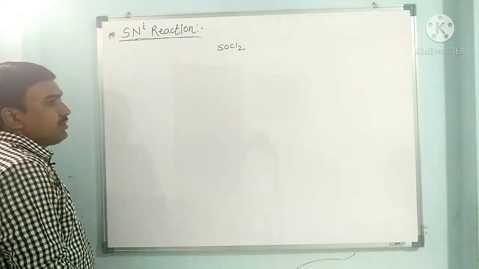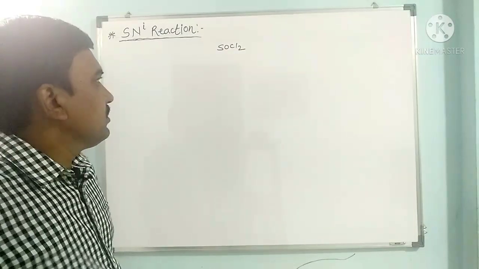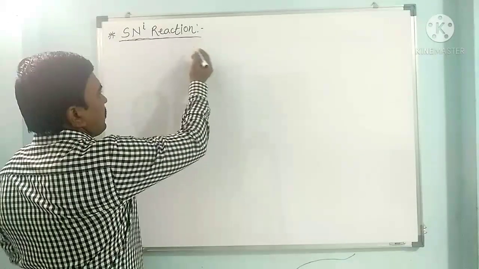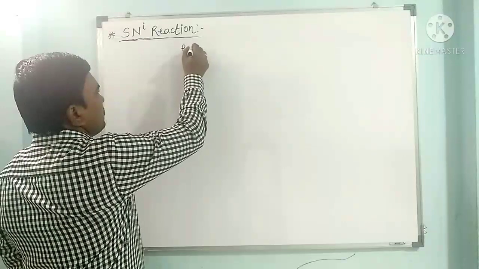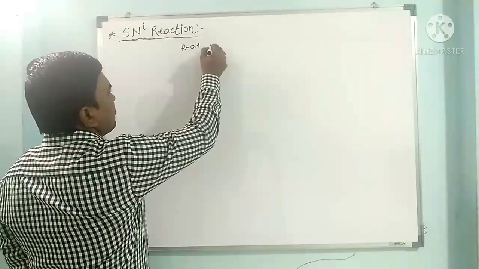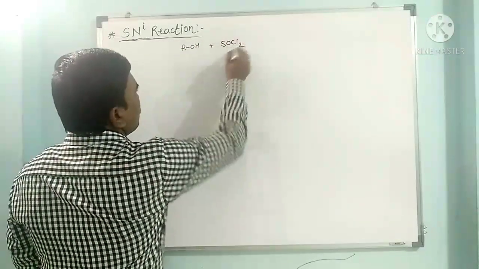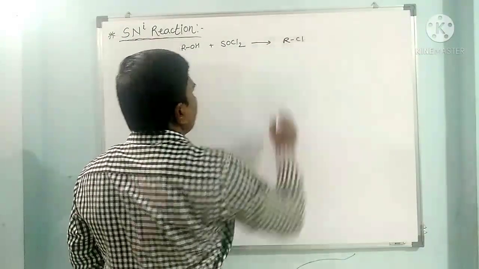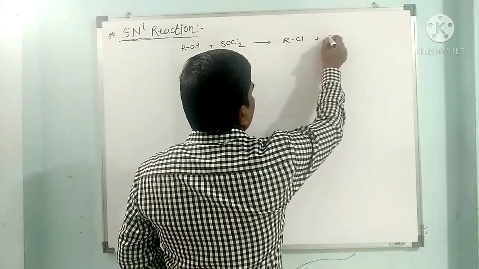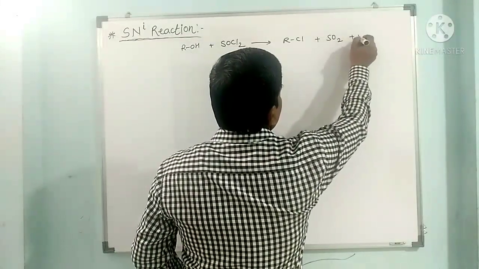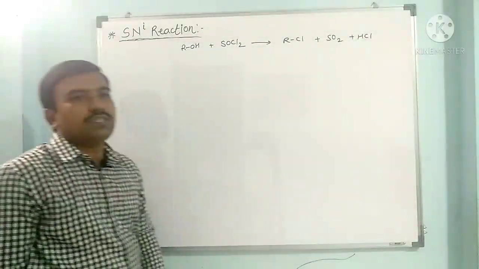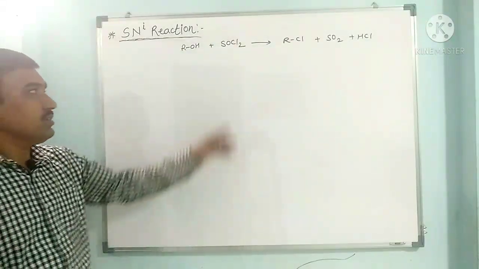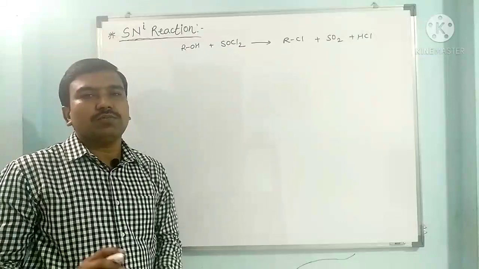Now when we see an example of alcohol reacting with thionyl chloride, when ROH reacts with SOCl2, it gives RCl plus SO2 plus HCl. So in this way we get alkyl chloride from the alcohol with the help of SOCl2, thionyl chloride.